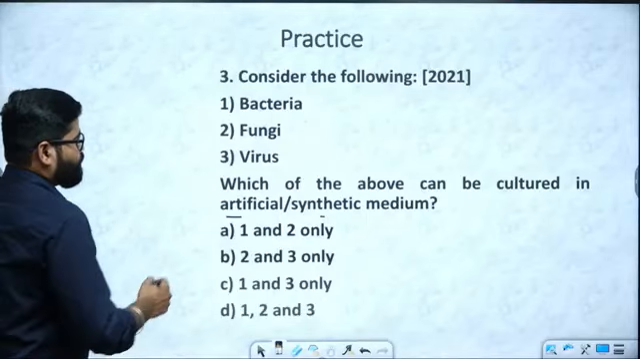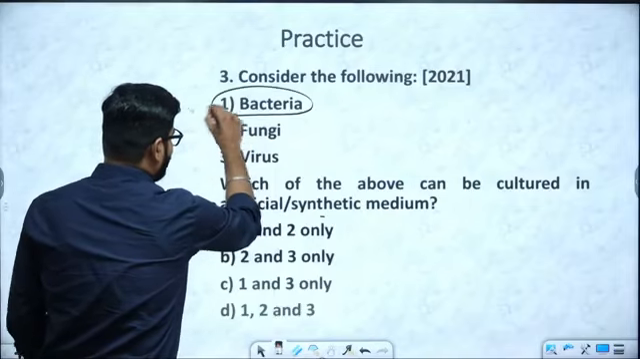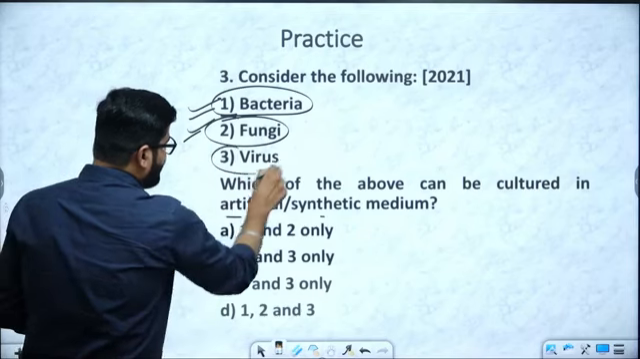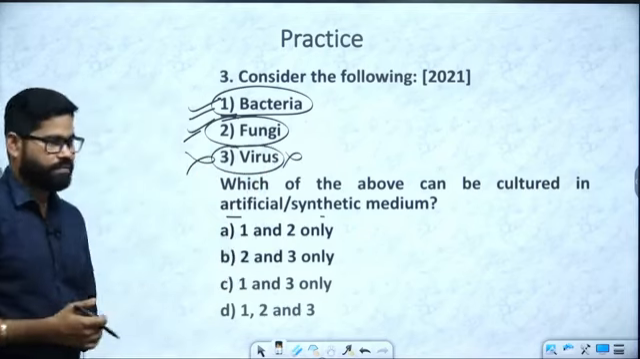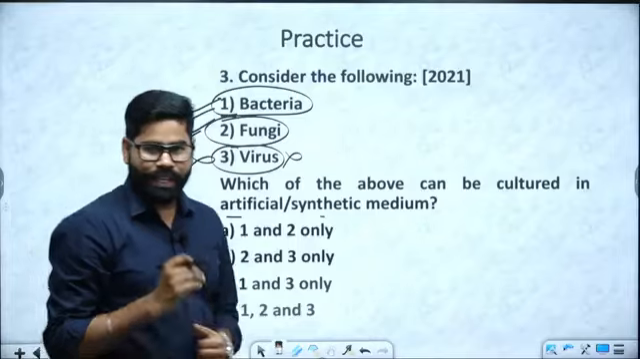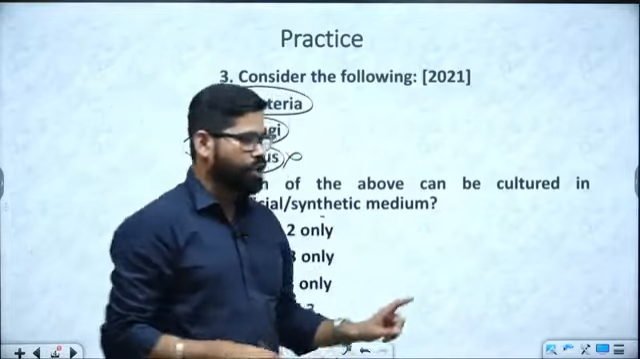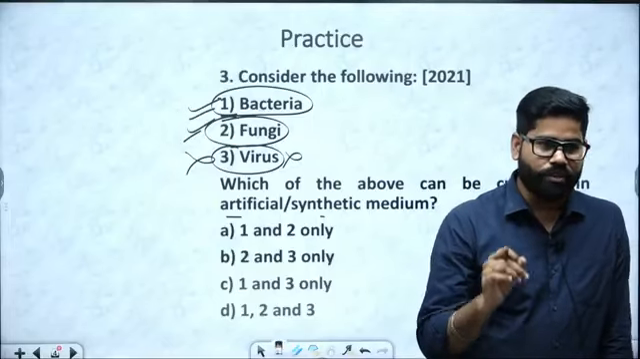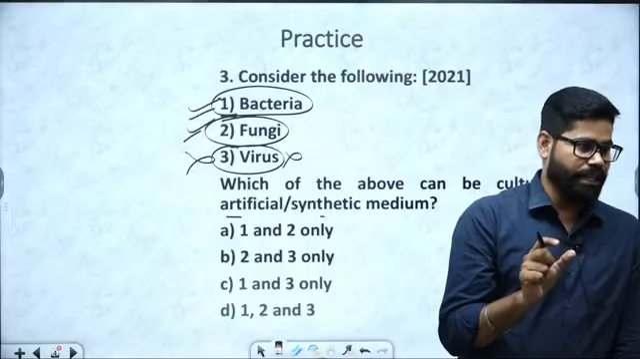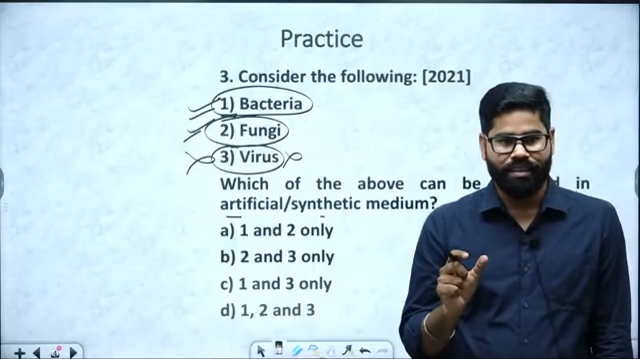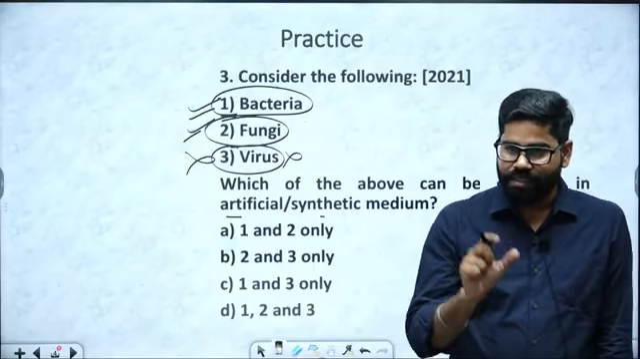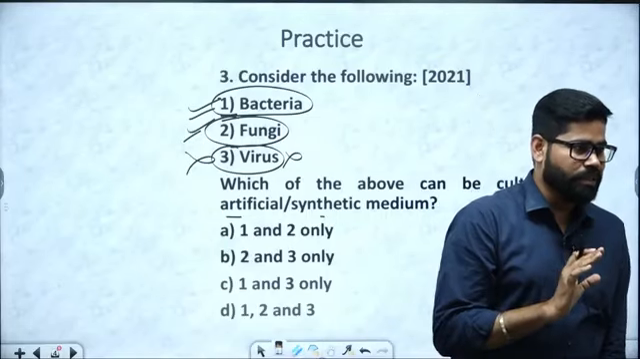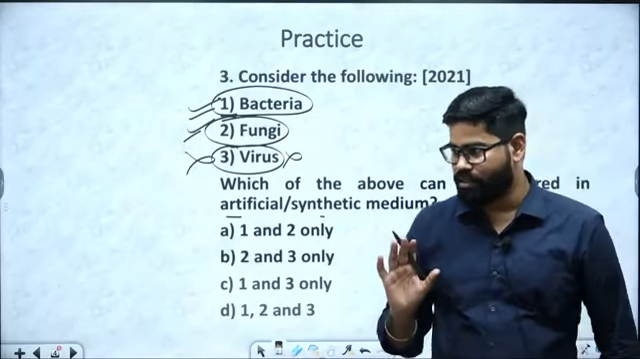We can grow bacteria, that is correct. We can grow fungi also, that is also correct, but we cannot grow virus in artificial medium. We cannot culture virus in artificial medium. Virus can be cultured, or can grow, in a natural medium only. Virus can grow inside the cell, not outside the cell. So in artificial or synthetic medium, we cannot culture viruses.